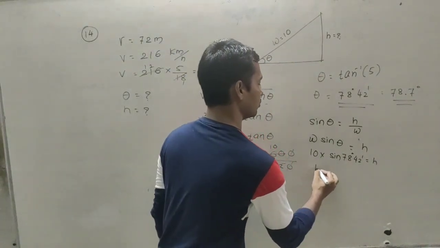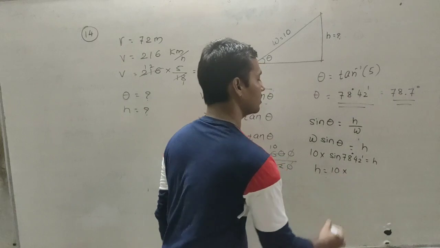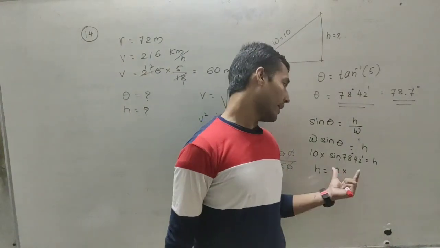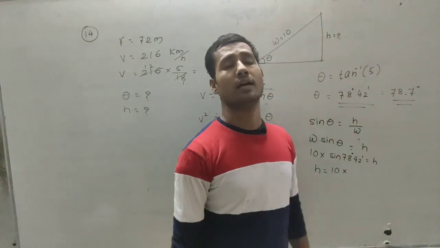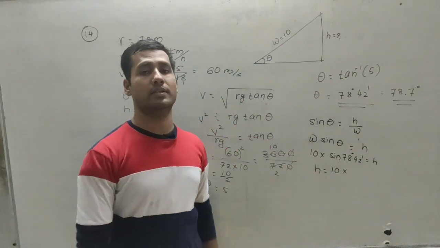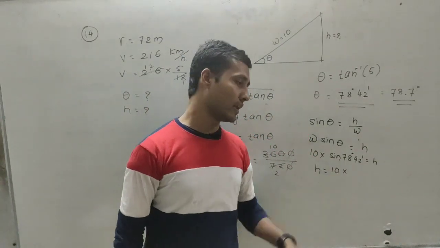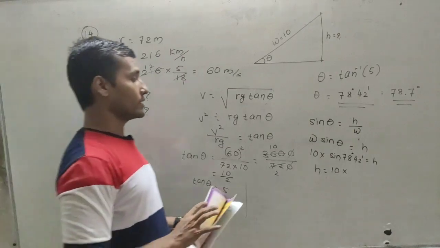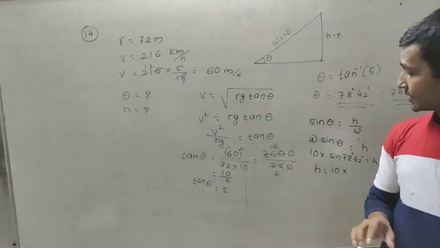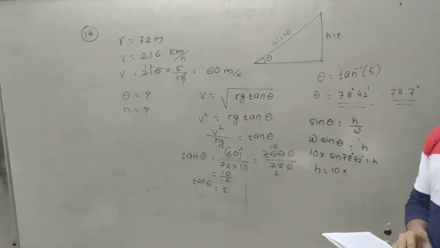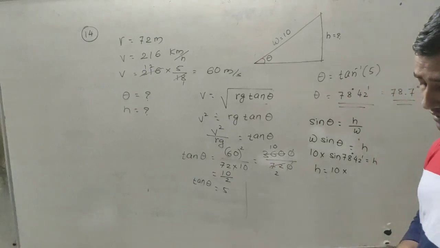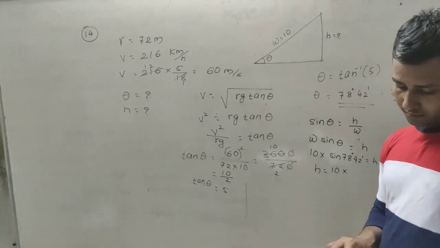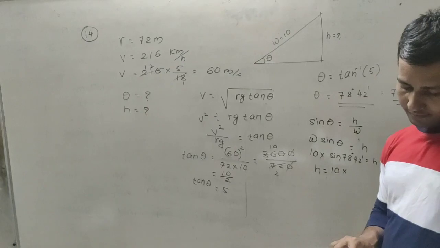So again you have to use the log table to find the value of sin 78 degree and 42 minutes. First find the value from the natural sine table.